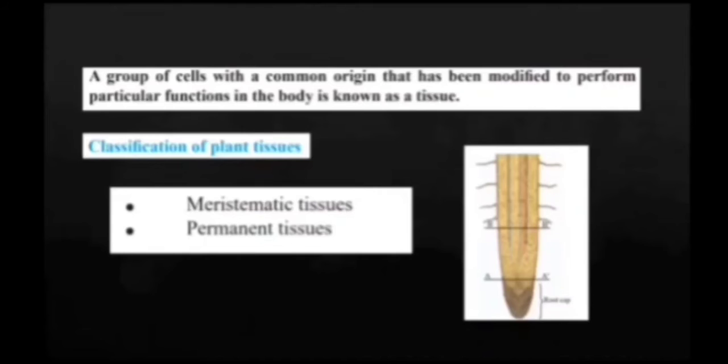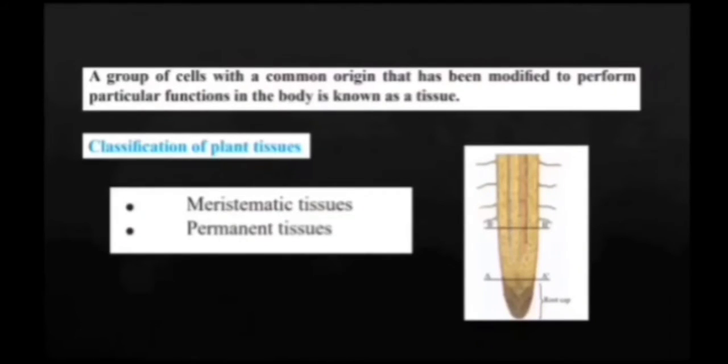When we consider the nature of cells, meristematic tissues always are living cells, but permanent tissues can be non-living or living. When we look at the cytoplasm in cells, meristematic tissues contain a dense cytoplasm, but permanent tissues may or may not contain cytoplasm.